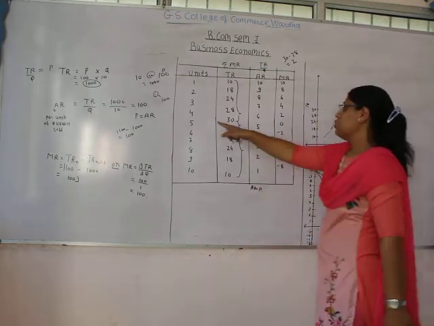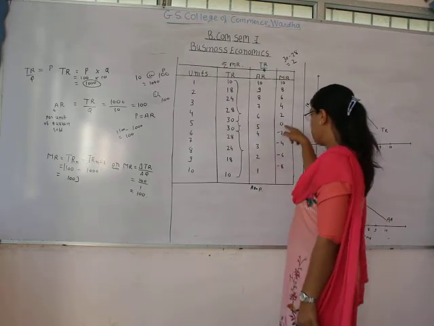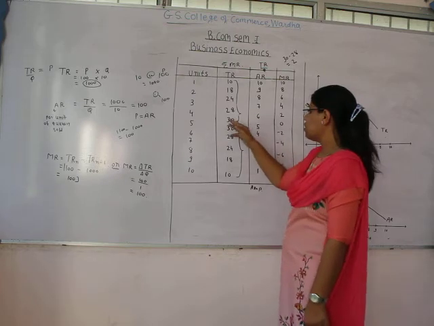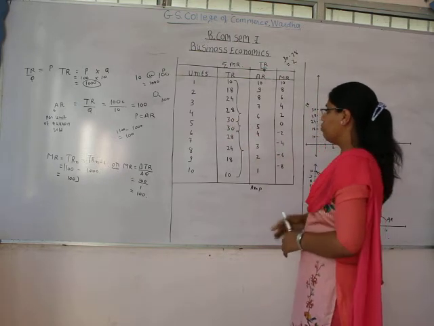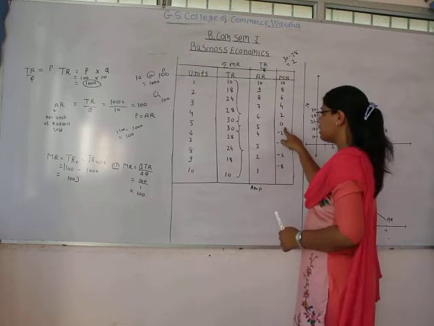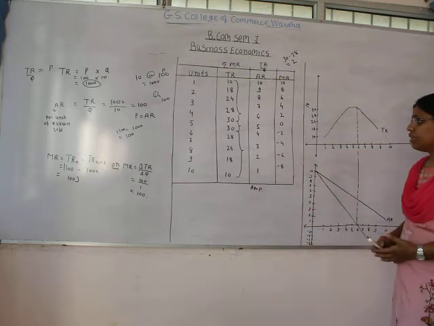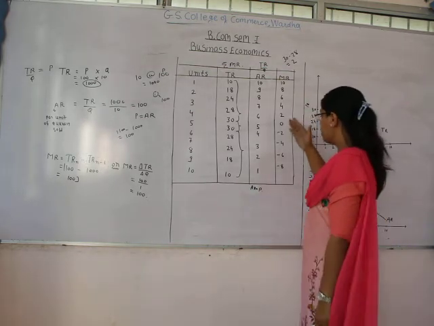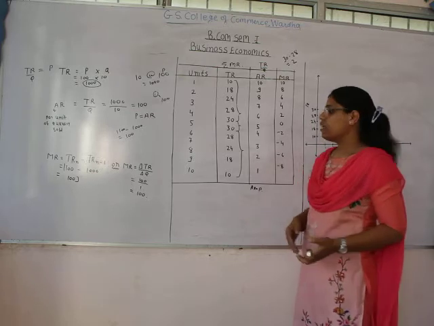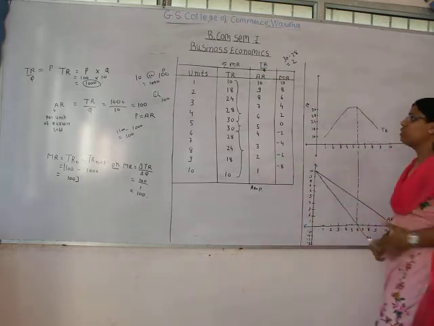And at the fifth unit, when the marginal revenue is becoming 0, the total revenue is 13, and when it is becoming 0 at the 6th unit, the total revenue is remaining constant at rupees 30 only. And when the marginal revenue is negative, the total revenue starts declining. Why? Because it is a summation of marginal revenue.